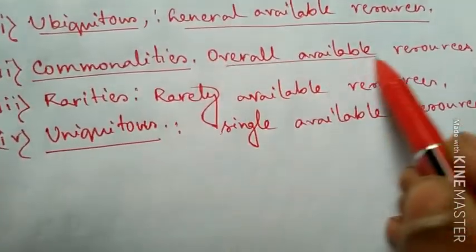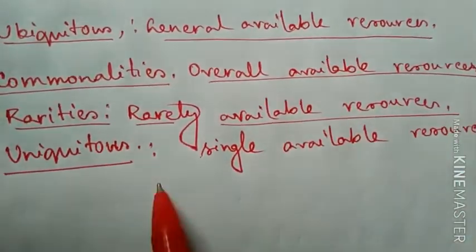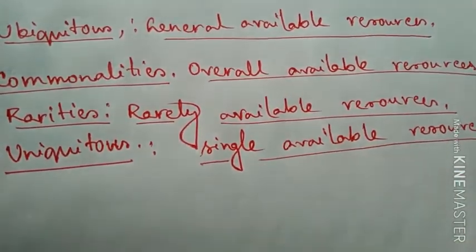Commonalities, overall available resources. Rarities, rarely available resources. And uniquitous, that means single available resources.